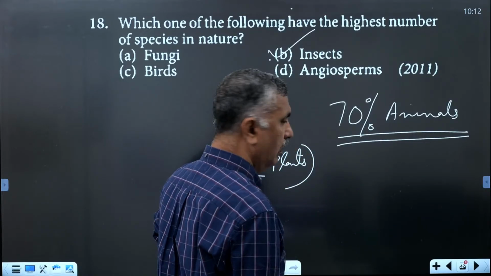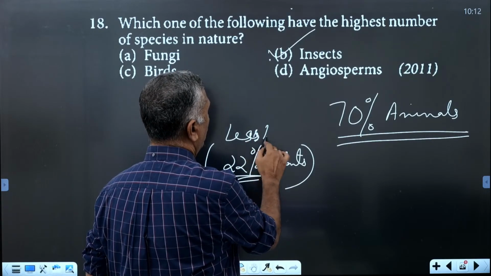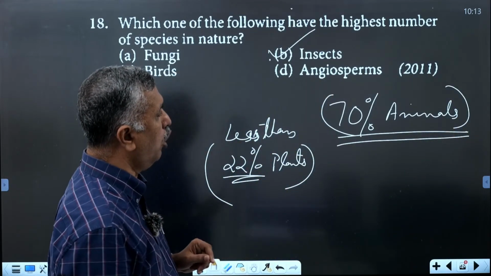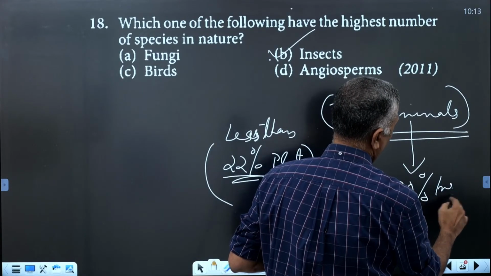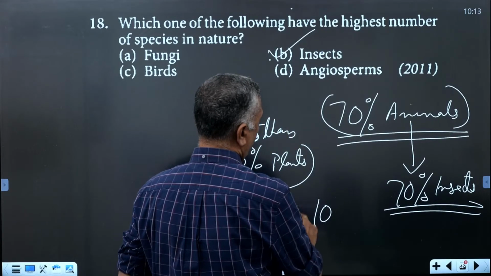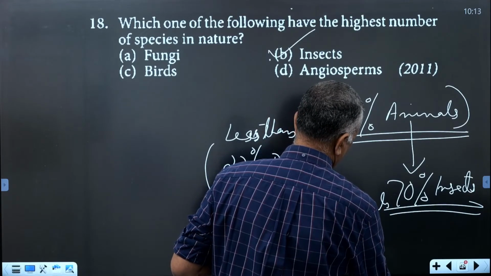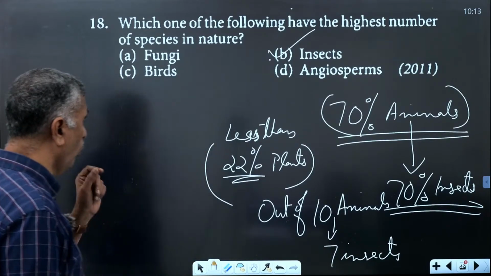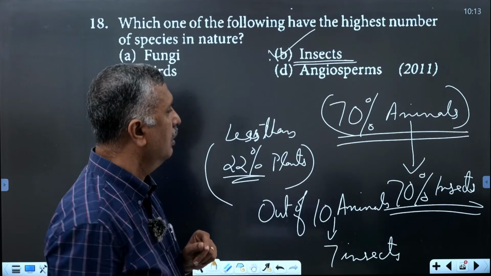Total majority of the organisms, 70%, are animals. And out of these animals reported, 70% are insects. Out of 10 animals studied, 7 were insects. That is 70%. So the one with the highest number of species in nature is insects. Okay. Then next.